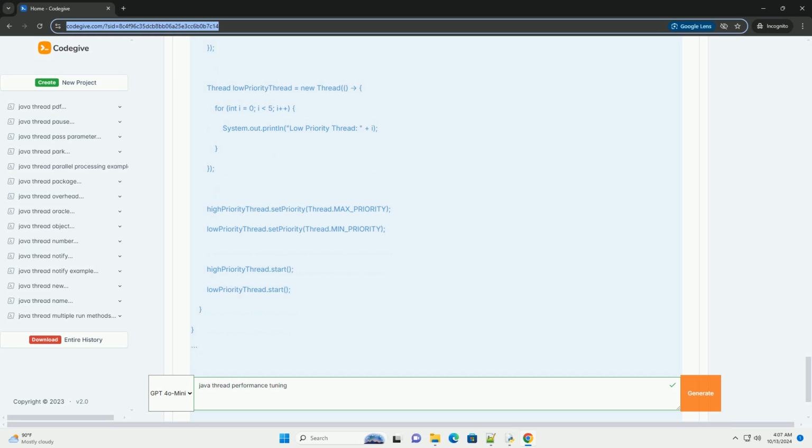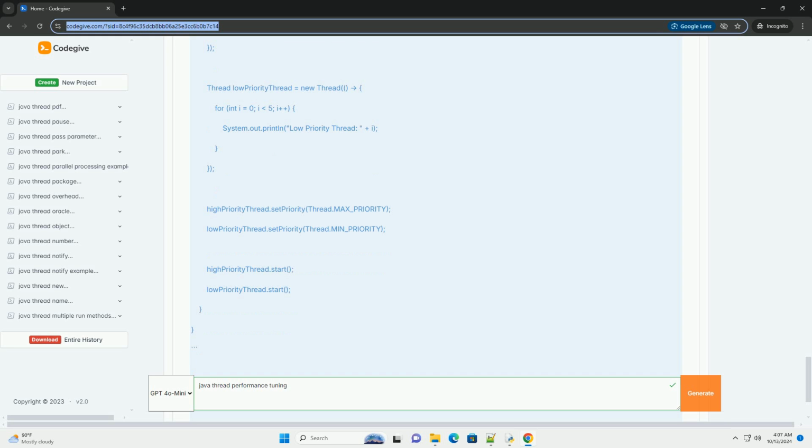3. Thread lifecycle management. Understanding and managing the life cycle of threads can help in optimizing their performance. Example, using thread.join. 4. Thread priority. While not recommended as a primary strategy, adjusting thread priorities can sometimes help in specific scenarios. Example, setting thread priority.